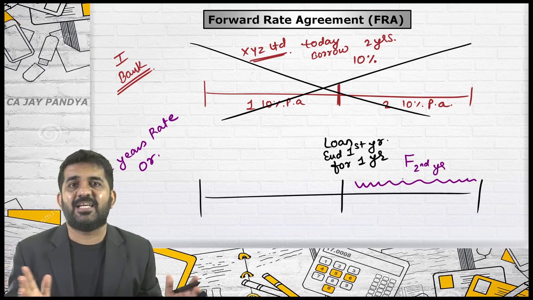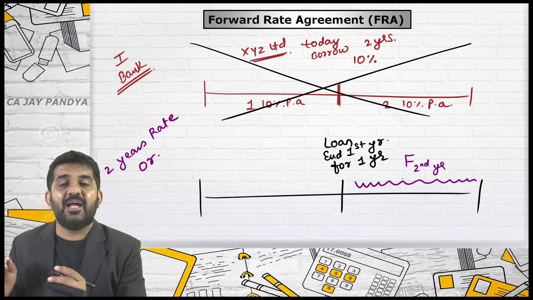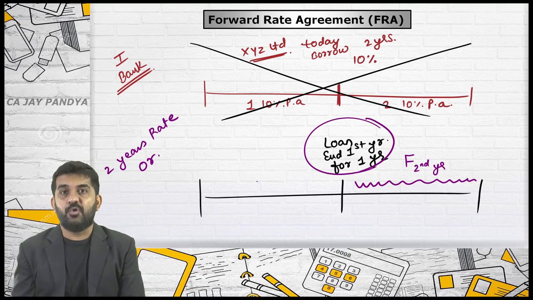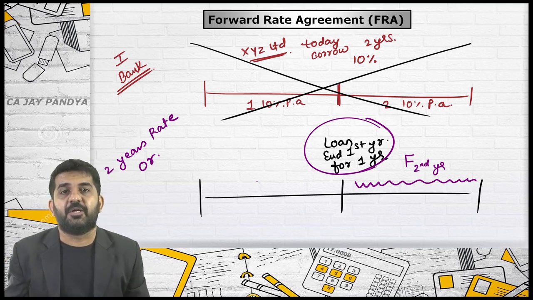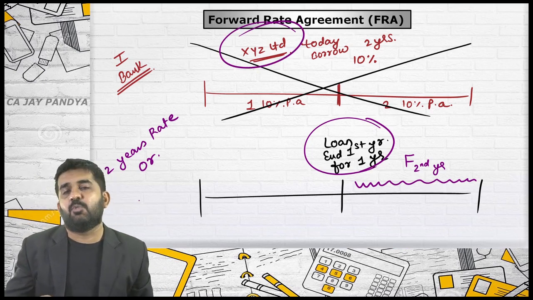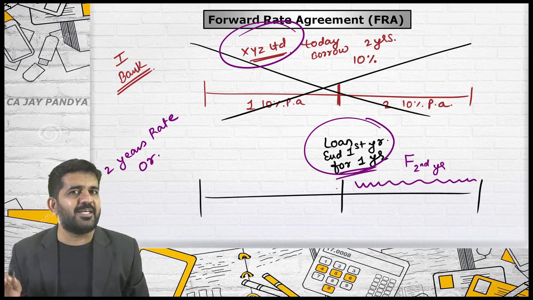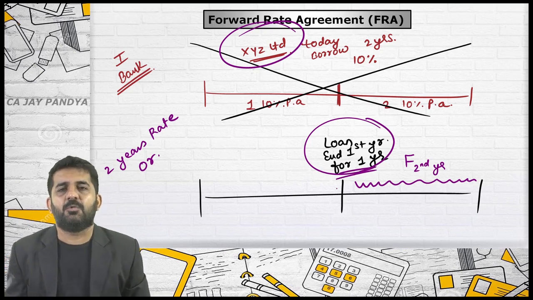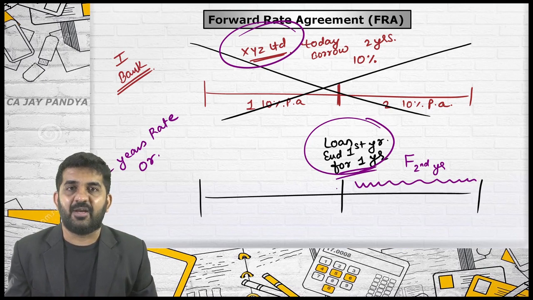So this all exercise that we did today, that is just from the perspective of bank, that what rate it should quote you if you are asking for such a type of loan. That you will be taking loan after 1 year for the period of 1 year, what rate should be quoted by the bank. Not only bank, even the company will be also interested what is the maximum rate it should pay for this particular agreement. As I told you yesterday, the settlements are done by differences, and in next lecture what we'll be doing is we will be doing settlement by differences of all this forward rate agreement.